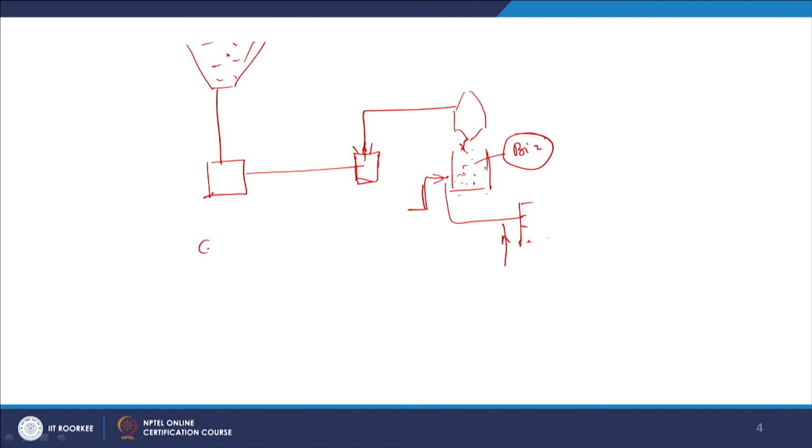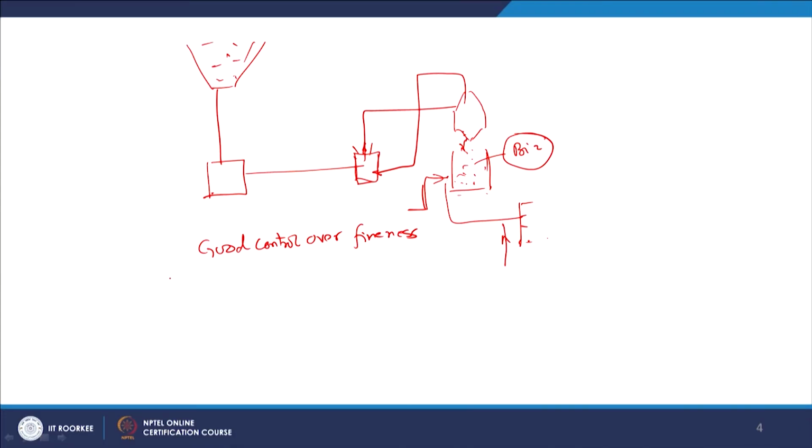It has good control over fineness of the particle, which was not there earlier, because it has a feedback system also. Feedback means like this, the particles are again sent back to the pulverizing mill. The big size particles are sent back to the pulverizing mill, they are pulverized again and sent back to the cyclone, right. So, we can control the fineness of the particles, and further the boiler aisle is not obstructed.